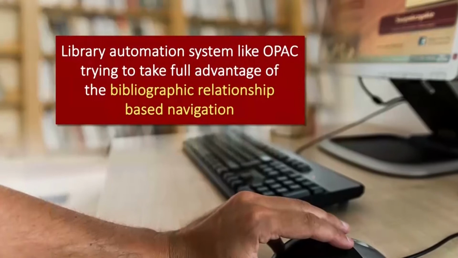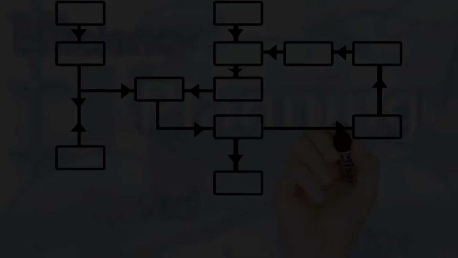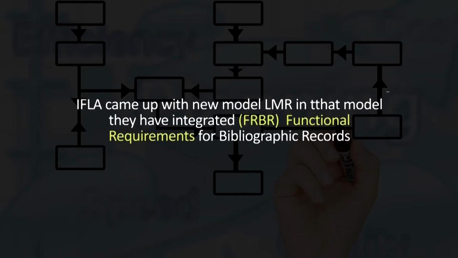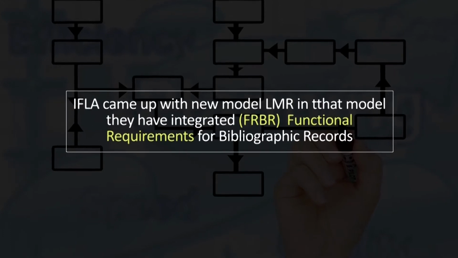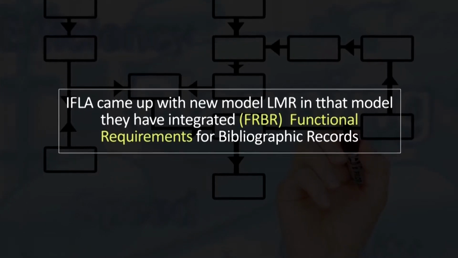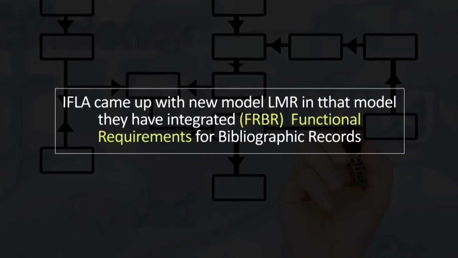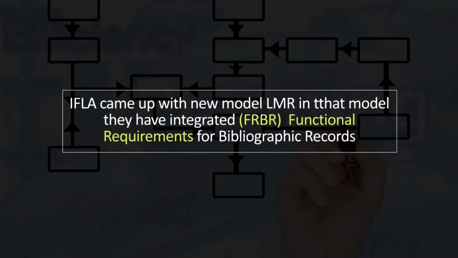Now why has this become so important recently? Because all of you know that IFLA came up with a new model called LRM, library reference model. In that model they have integrated FRBR, functional requirements for bibliographic records, FRAD, functional requirements for authority data, and FRSAD, functional requirements for subject authority data.